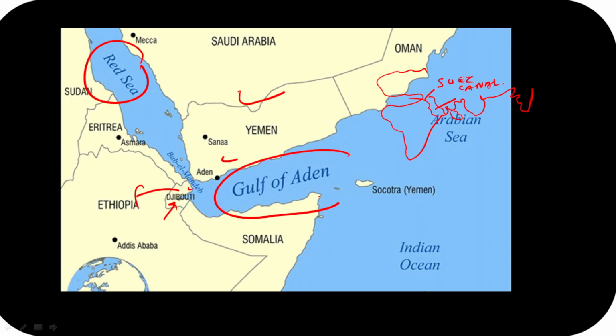And with the building of the Suez Canal, this strait assumed great strategic as well as economic importance. Bab el Mandeb forms a kind of link between the Mediterranean Sea and East Asia.